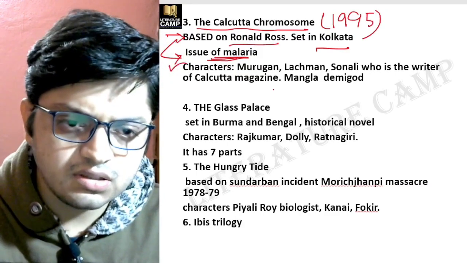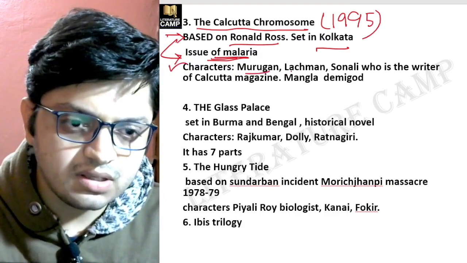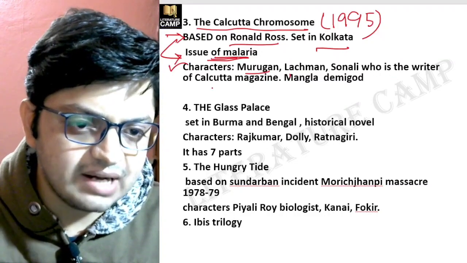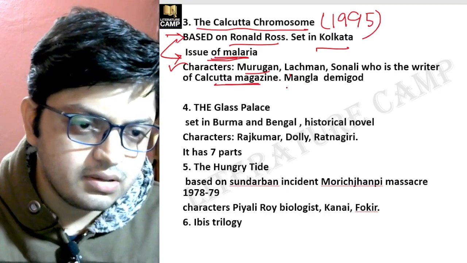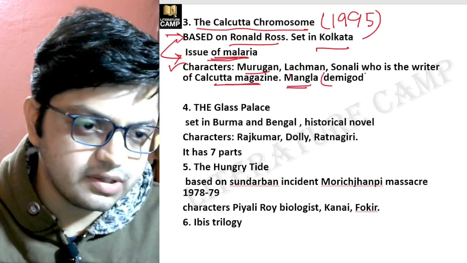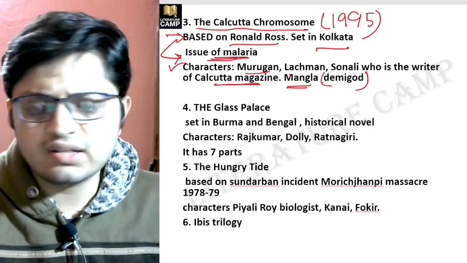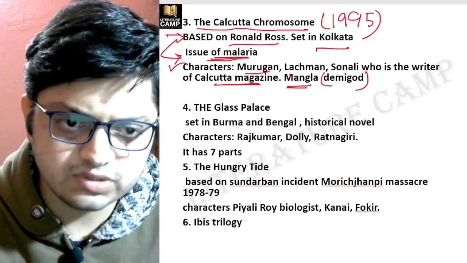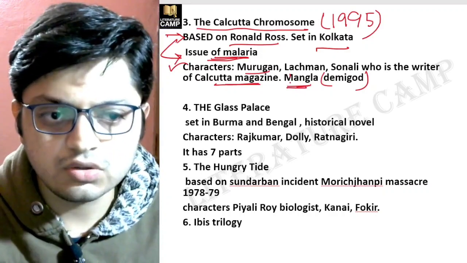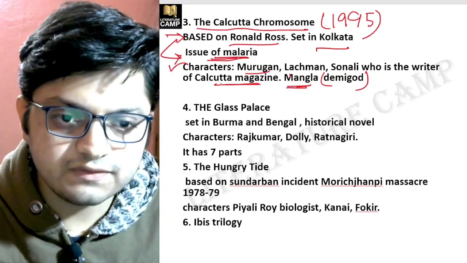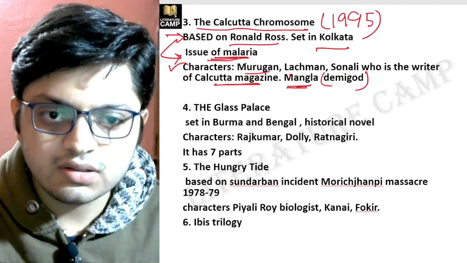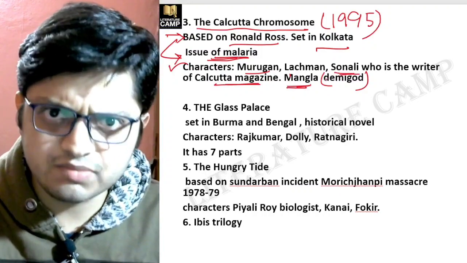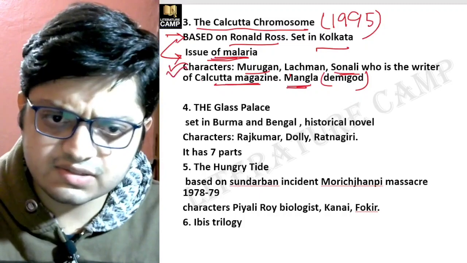Now, important characters: Murugan, Lachman, Sonali, who is the writer of Calcutta magazine, Mangala, who is a demigod in the novel. So you may get any kind of question: who is the demigod in the novel called The Calcutta Chromosome? The answer will be Mangala. Or who is the writer of Calcutta Magazine in the novel The Calcutta Chromosome? The answer will be Sonali, right? So this is how we need to remember. So remember the important characters.